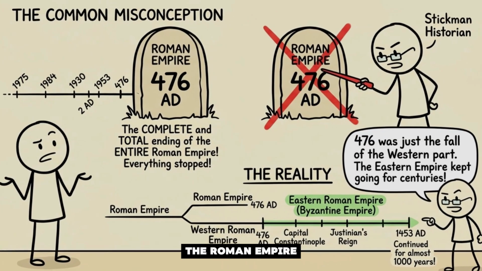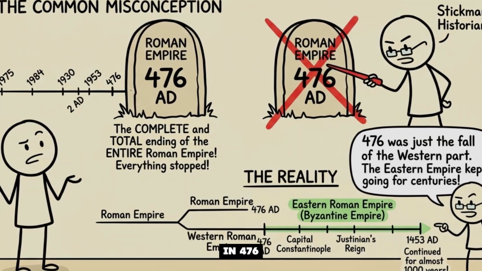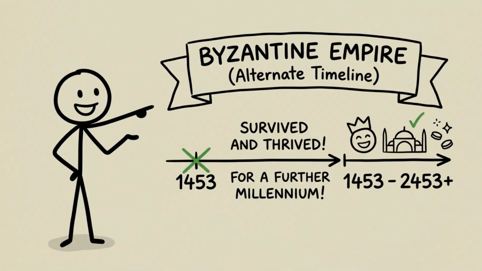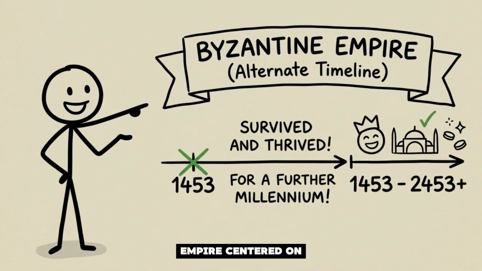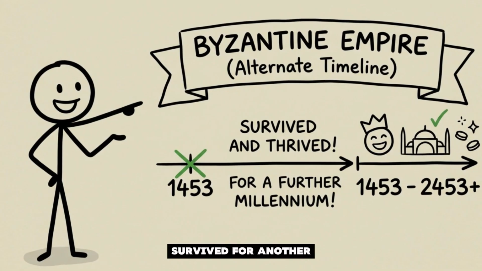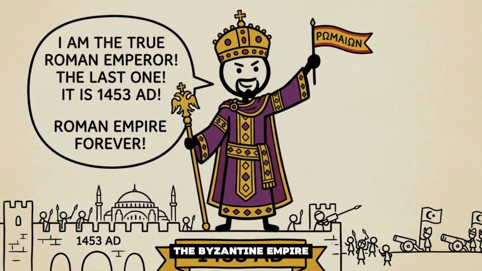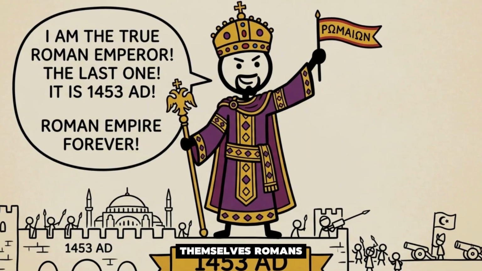The Roman Empire didn't completely fall in 476 AD. Only the western half did. The Eastern Roman Empire, centered on Constantinople, survived for another 1,000 years. We call it the Byzantine Empire today, but they called themselves Romans.